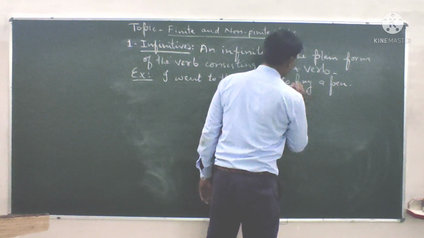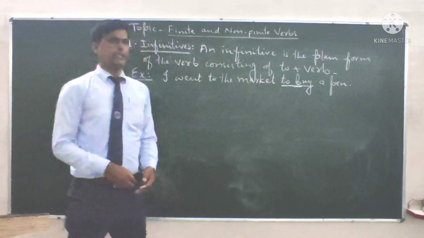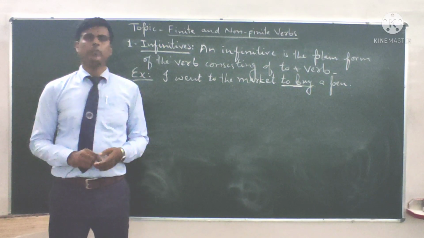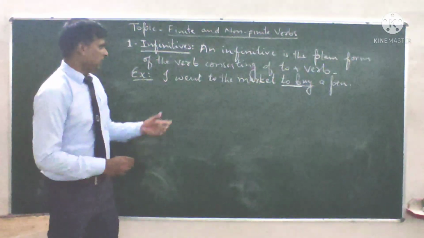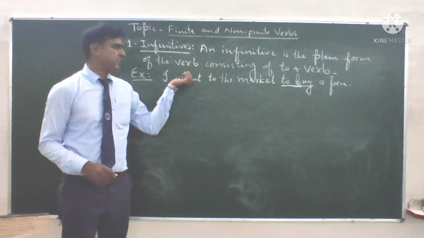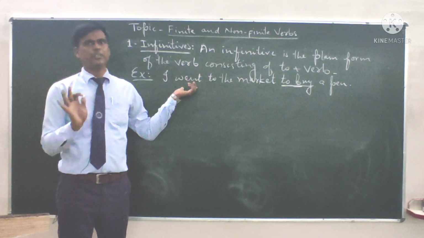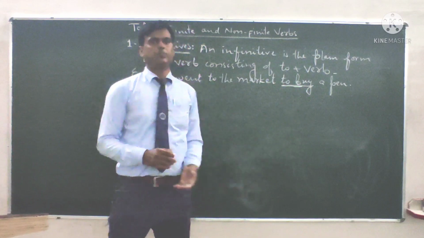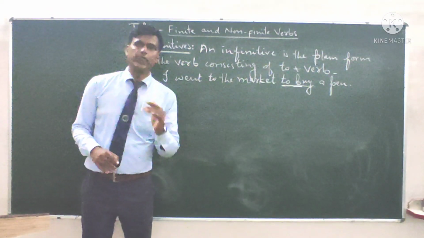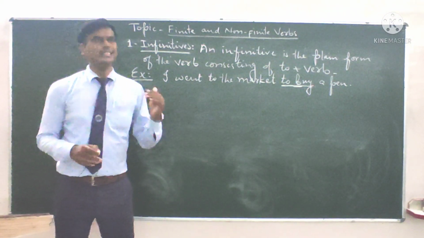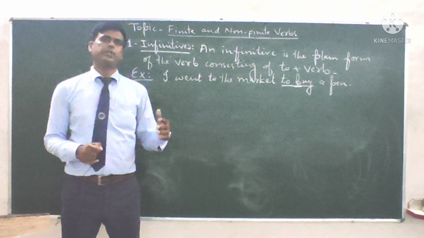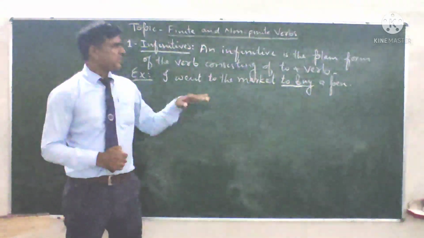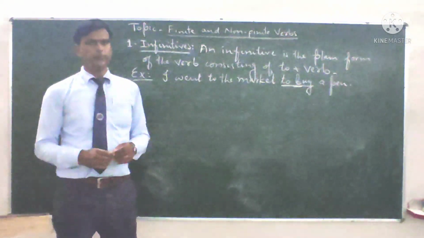Here, to buy is the infinitive. It is a non-finite verb. When it is a finite verb, it will be changed according to the person, number and tense. To buy is the non-finite verb, that's why it will not be changed according to the number, person and tense of the subject. Okay, so this is infinitive.